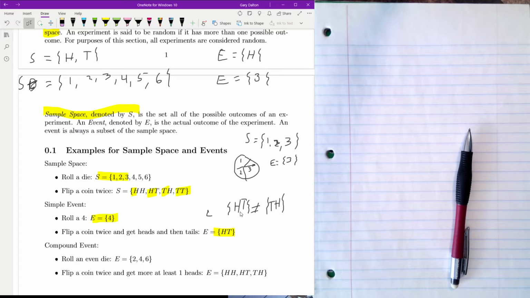One is flipping a coin where the first coin is heads and the second coin is tails. The other one, the first coin is tails and the second one is heads. So they're actually different total events.